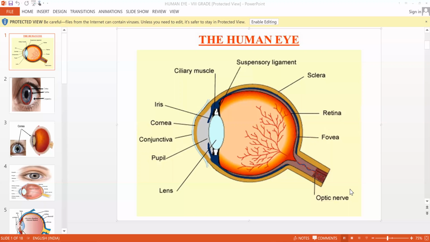It is not confined to any particular object, it is confined to the entire objects. The seeing process is involved with the eye and the brain. With eyes we will see, and the image which is captured is sent to the brain, and the brain again sends back the impulses, and that's the reason we are able to see the images. So eye and brain both are involved in the seeing process.